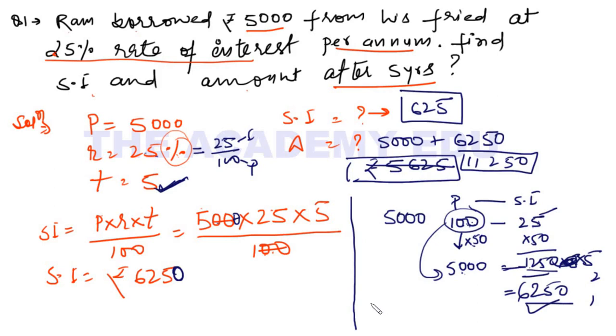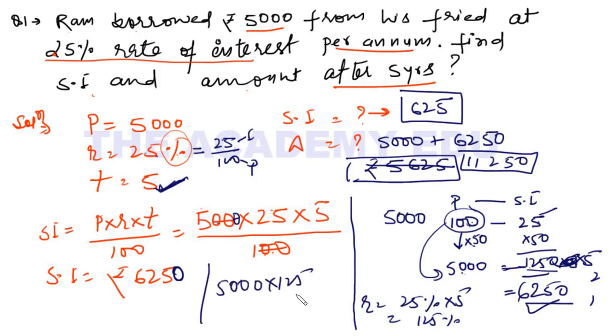Sometimes we take the interest like, suppose 25% is for 1 year. So what is it for 5 years? Multiply by 5. So 25 into 5, 125% for the 5 years. So if you find 5,000 into 125%, now you don't need to multiply by time because you multiplied here for 5 years. So for 5 years, 125%.